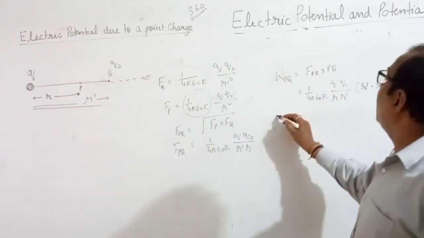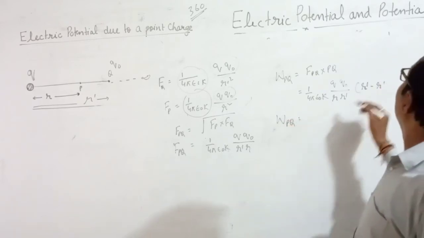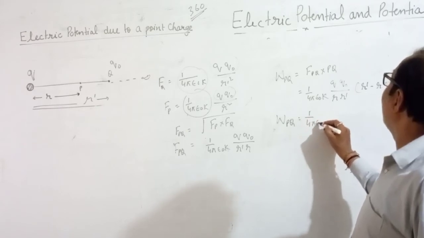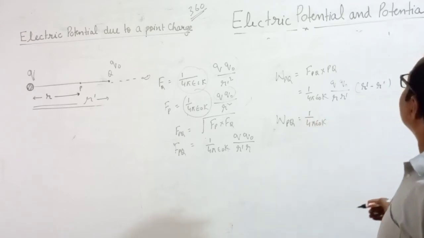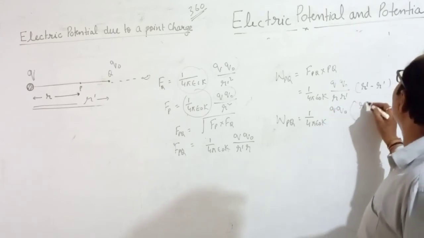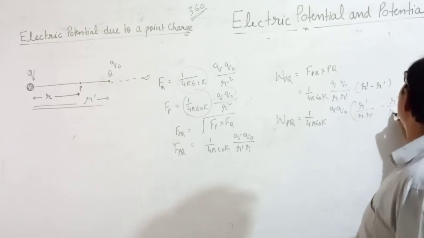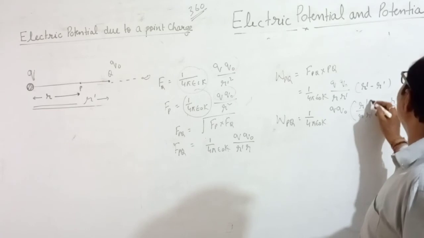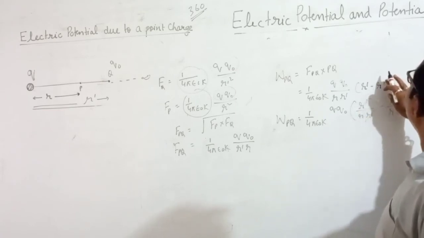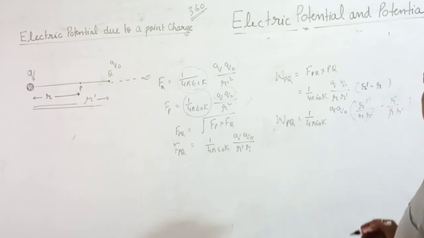Now W_PQ equal to 1 upon 4 pi epsilon naught K Q naught in bracket R dash upon R dash. R dash minus R is here, no? R cancel. Right?